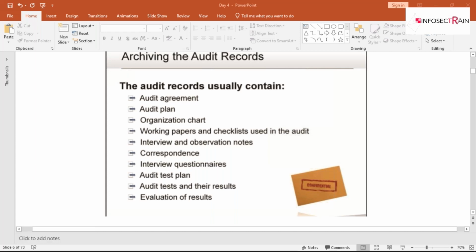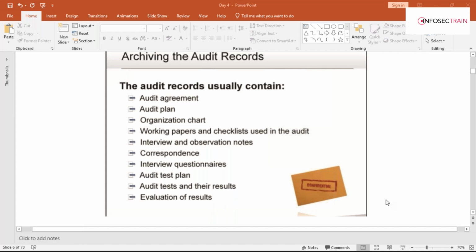Apart from that, guys, as a member of the auditors team, you should be responsible for ensuring a good level of protection of the auditee's confidential information that is contained in audit records. See, audit records contain everything that you have done from the beginning till the last. So you, as an audit team member, have to respect the confidentiality of the information. Getting my point?